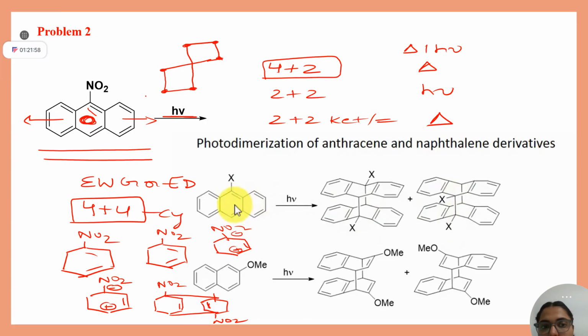Only from the six-membered ring, I have taken two carbons up and written them, so that these two junctions can do any type of reaction, either 4 plus 4 or 4 plus 2. Clear? So this is your one carbon, two carbon, three carbon, four carbon.